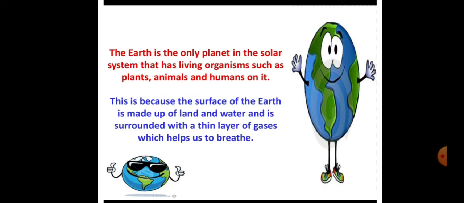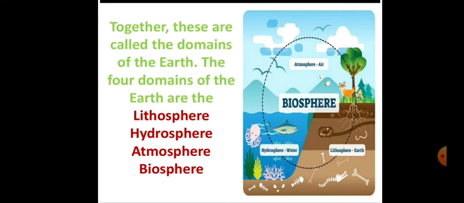The Earth is the only planet in the solar system that has living organisms such as plants, animals, and humans. Because on the surface of Earth we find land, water, and a layer of gases. With the help of the layer of gases we are able to breathe. Together these are called the domains of the Earth.